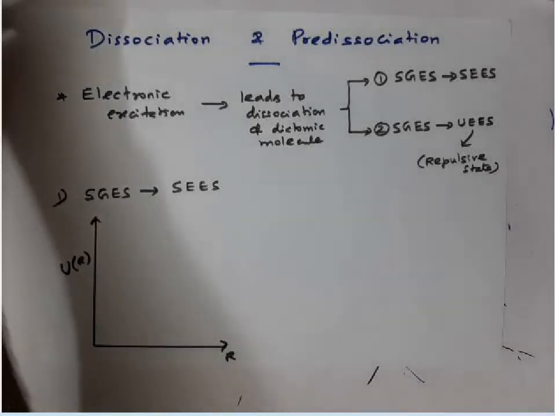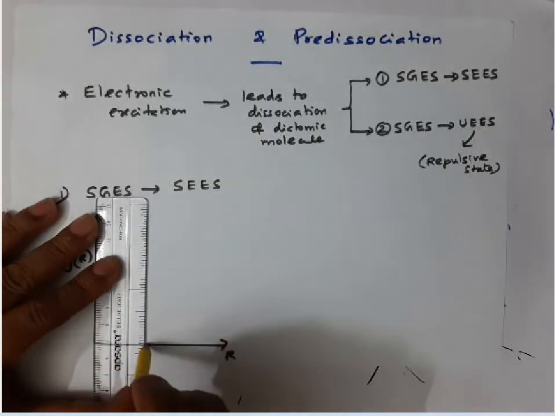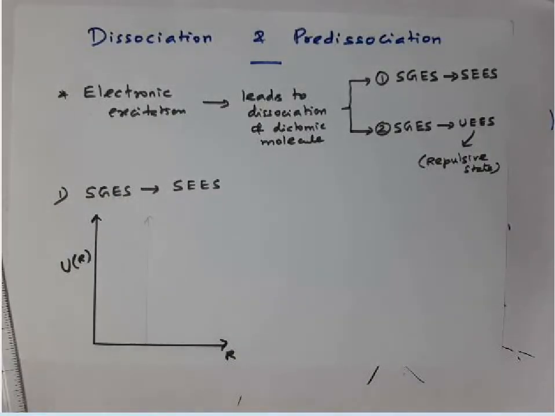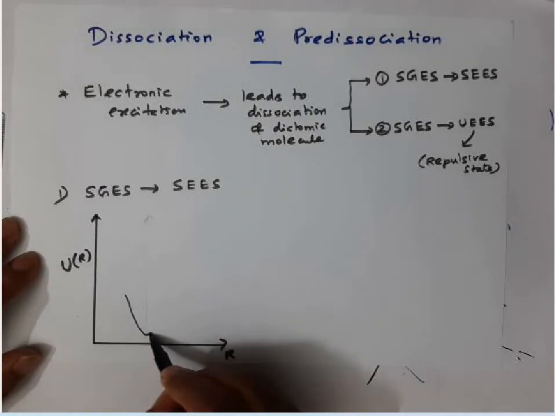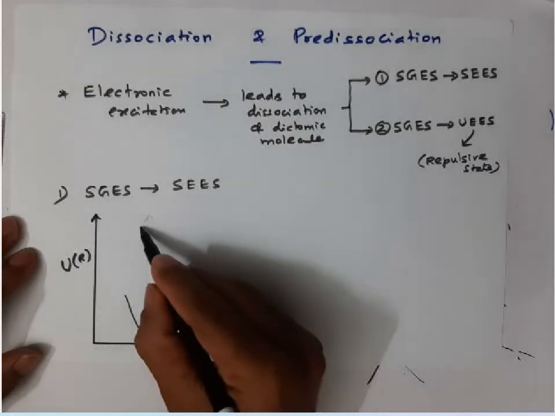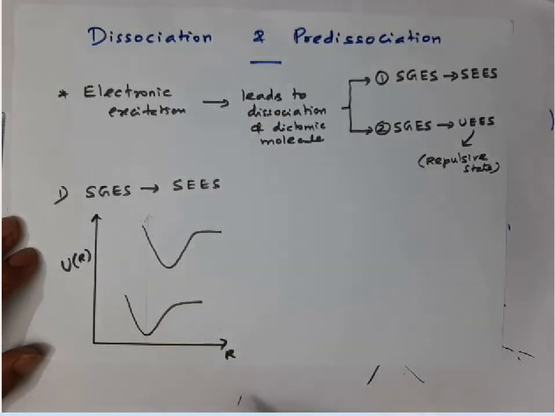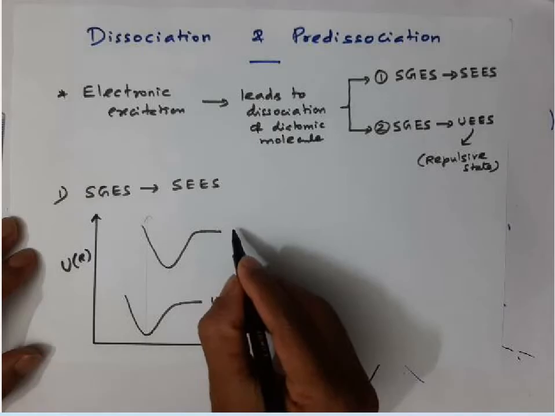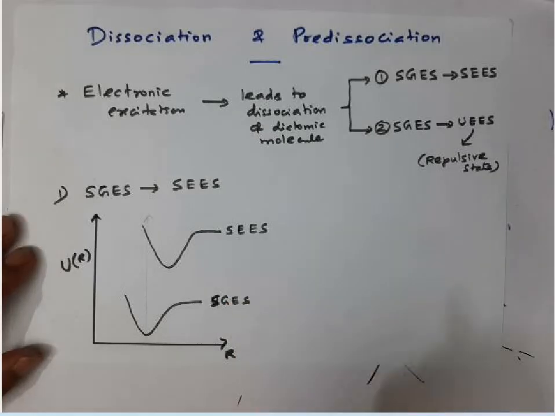Now, when the dissociation occurs in the case of a diatomic molecule, with transition from a stable ground electronic state to a stable excited electronic state, suppose I take this as the stable ground electronic state, and this as the stable excited electronic state.